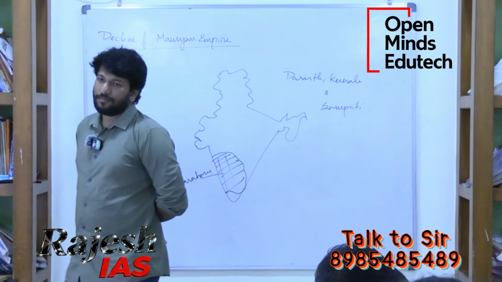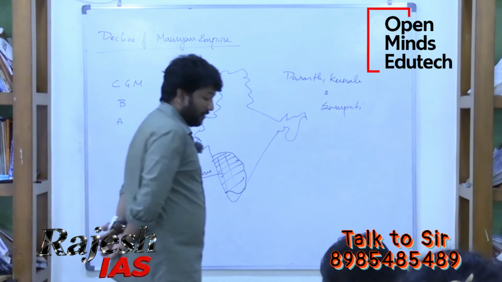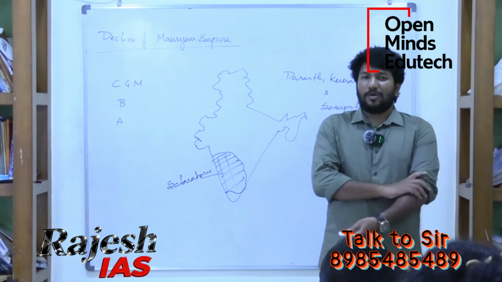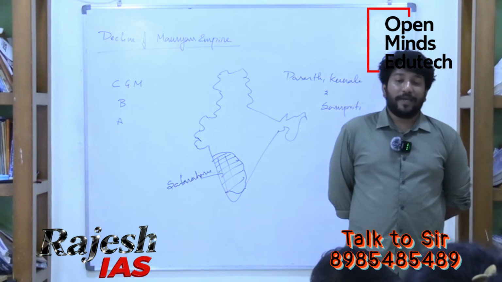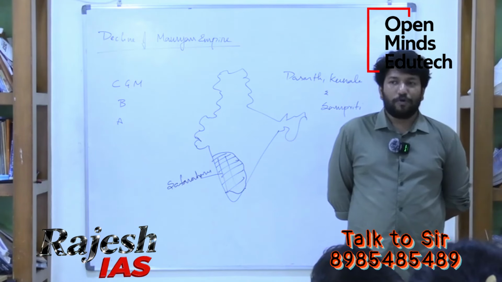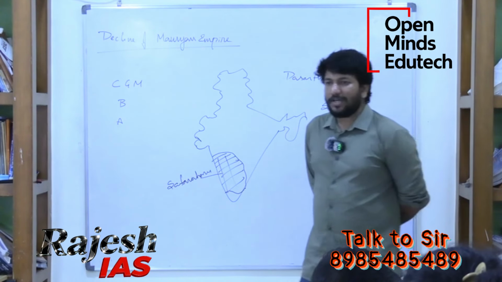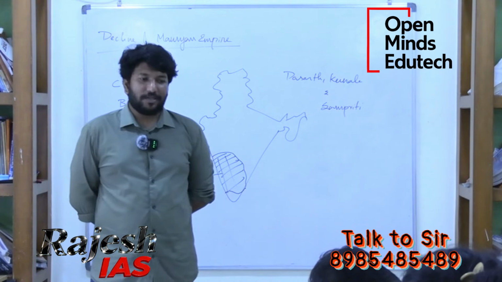Example, Satavahanas. Satavahanas, before becoming a dynasty, worked under Mauryans. This you should remember. Initially Satavahanas worked under Mauryans as subordinates, Rayas or Samantas.